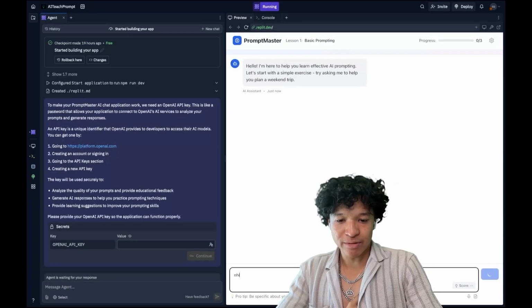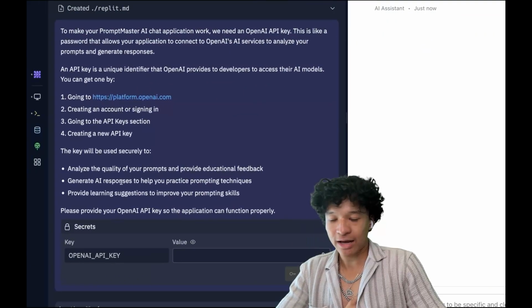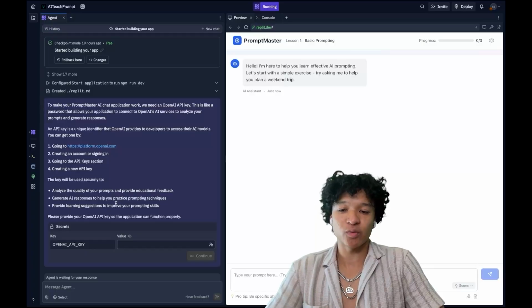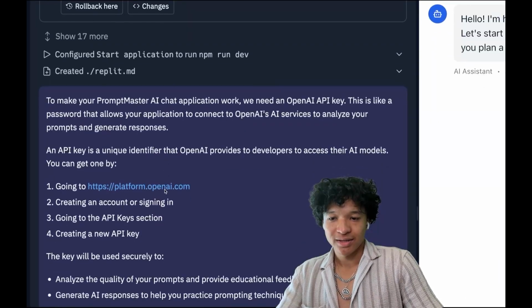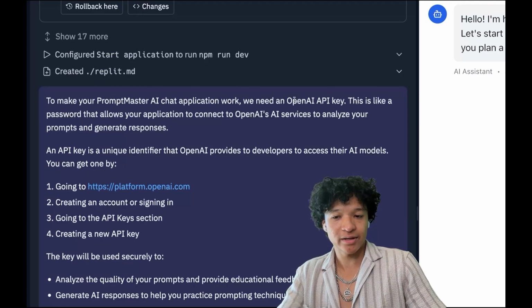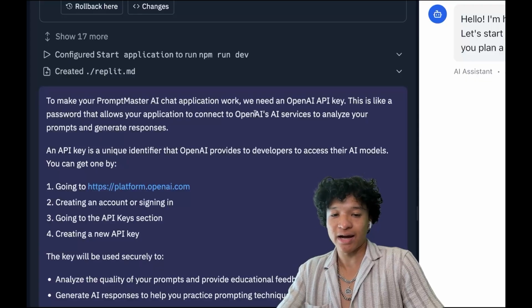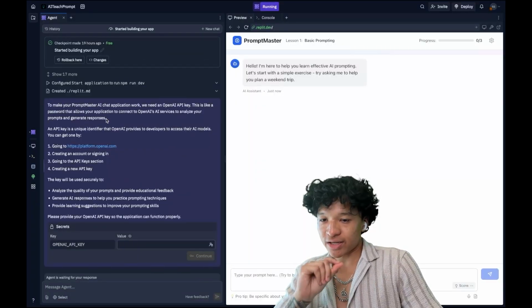So I could type my prompt in there, but it's not going to work because we need an API key on the side. So you're going to run into this a lot, especially in Replit, where it is asking you to get an API key from providers you're working with. It says to make the Prompt Master AI chat application work, we need an OpenAI API key. This is like a password that allows your application to connect to OpenAI's AI services to analyze your prompts and generate responses. So I love that it gives an explanation.